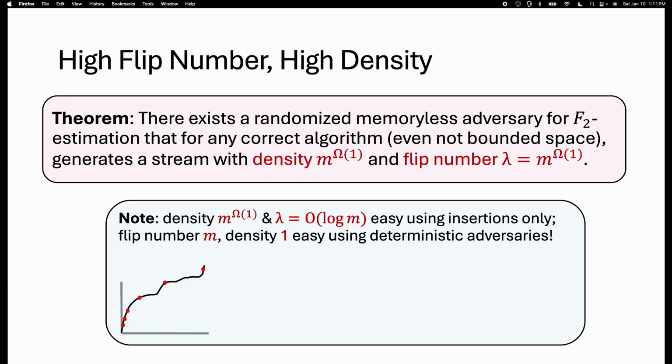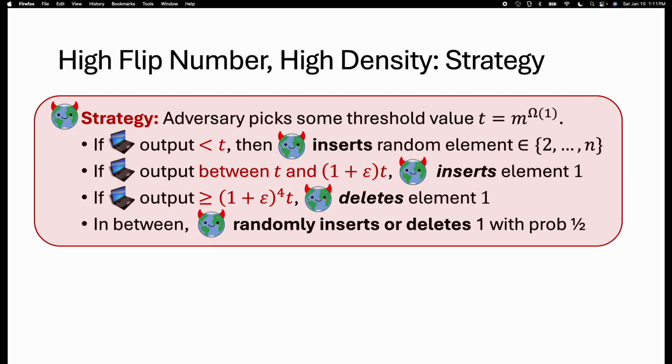We note that getting one of these two requirements turns out to be not so hard, either getting a stream with high density or high flip number. But the interesting thing is that we can get both with a randomized adversary that has no persistent memory, okay? So the strategy is as follows. What the adversary can do is essentially only look at the most recent answer that the streaming algorithm gives, right? Because it has no persistent memory.